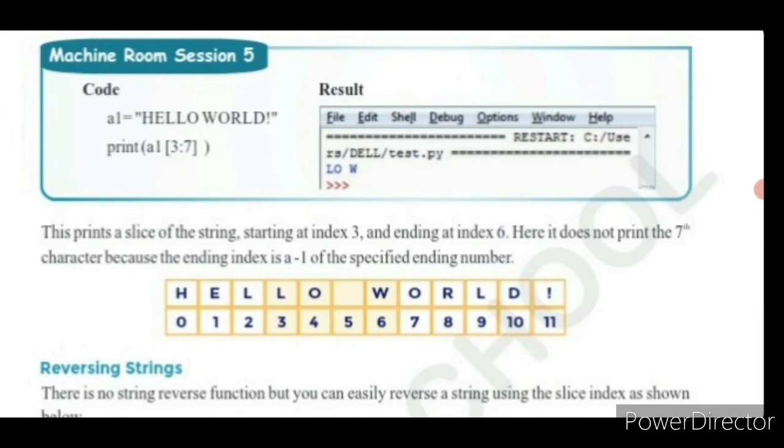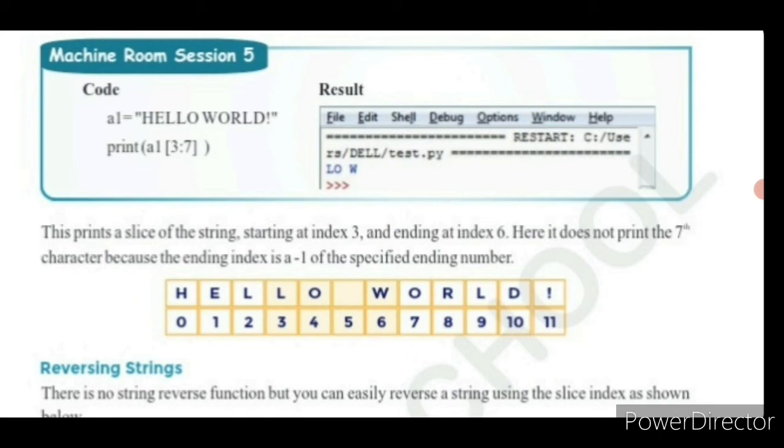This prints a slice of the string starting at index 3. What is index 3? H is 0, E is 1, 2 is L. It leaves the first 3 characters, 0 to 2, and it starts at the third index, which is L.